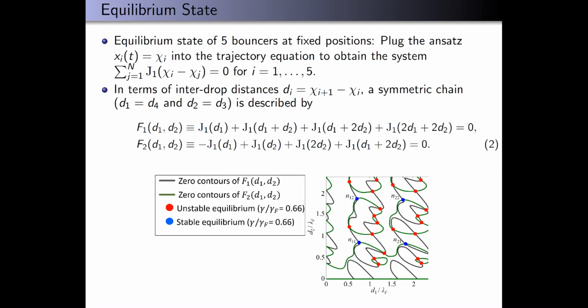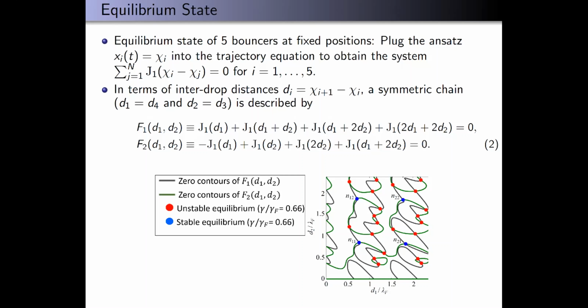If we plot the level curves of these functions, their intersections correspond to equilibrium configurations for the drops. We did a linear stability analysis on these, and for the lowest gamma considered, which is 0.66, we see that we have both stable and unstable solutions. The blue dots represent stable and the red are unstable.